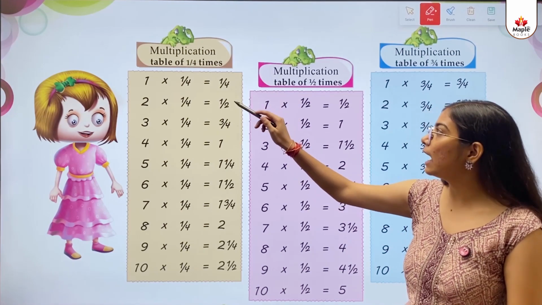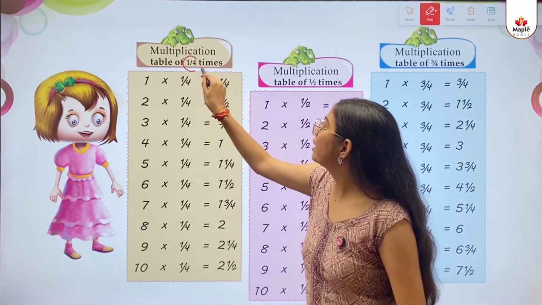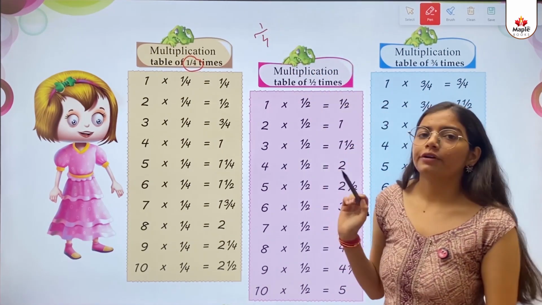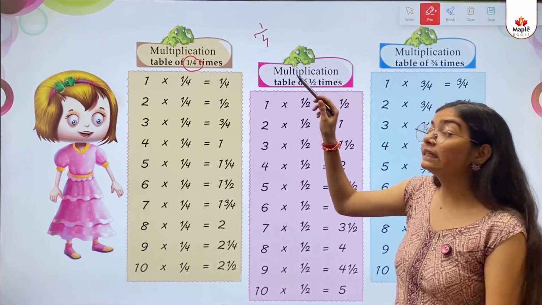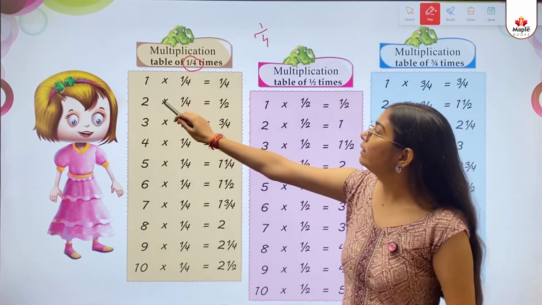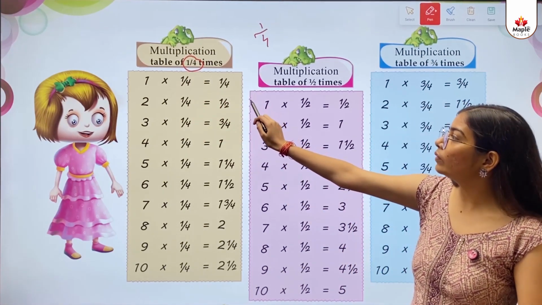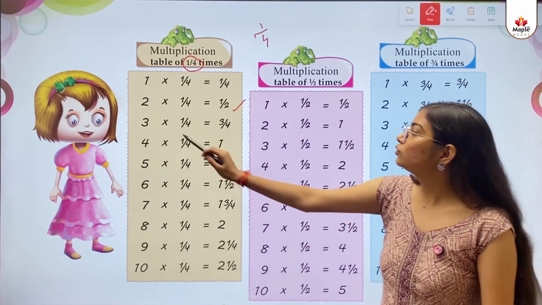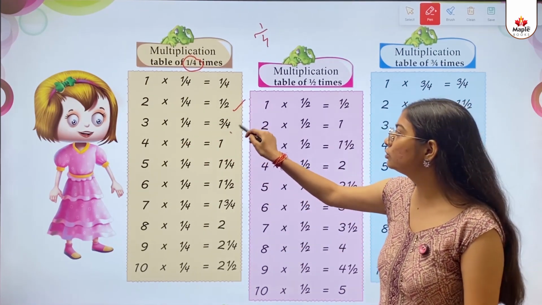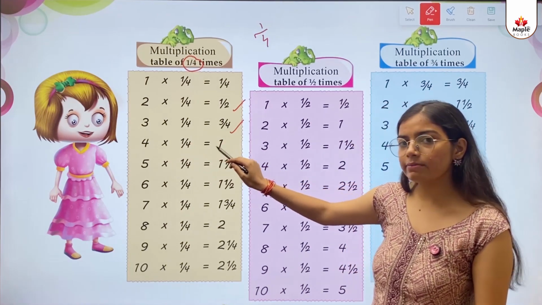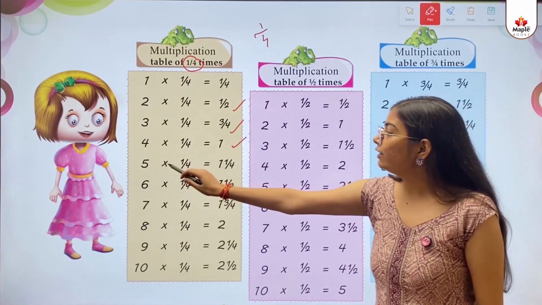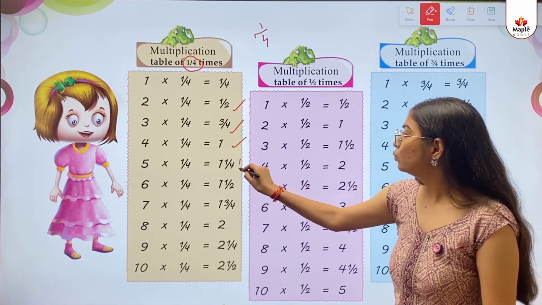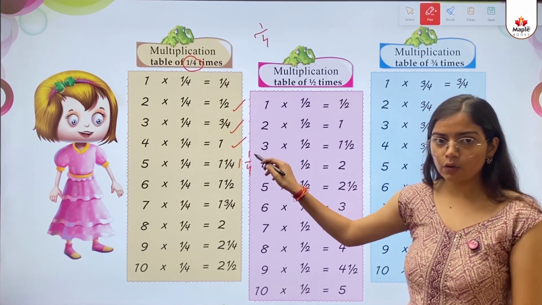So kids, here we count the table of 1 by 4 times. 1 by 4. This is how we read this. Okay? 1 multiply 1 by 4 equals 1 by 4. 2 multiply 1 by 4 equals 1 by 2. 3 multiply 1 by 4 equals 3 by 4. 4 multiply 1 by 4 gives 1. 5 multiply 1 by 4 equals 1 and 1 by 4. 1 by 4, this is how we write.